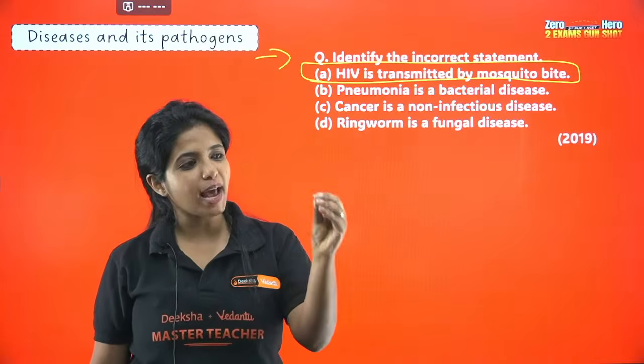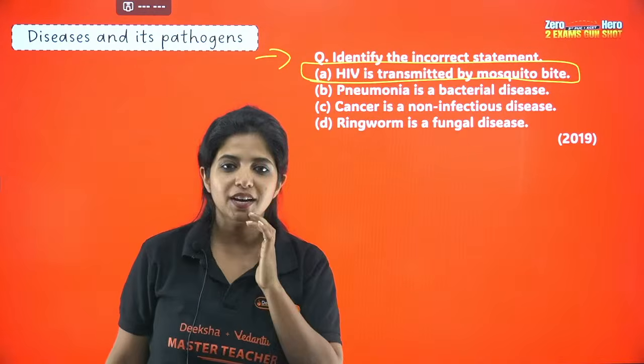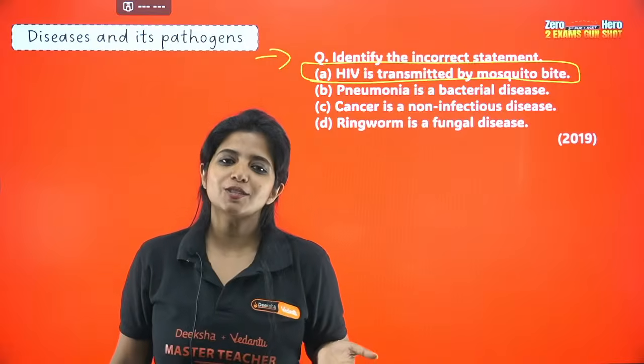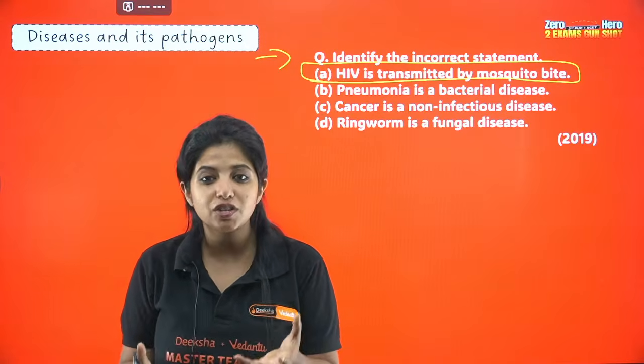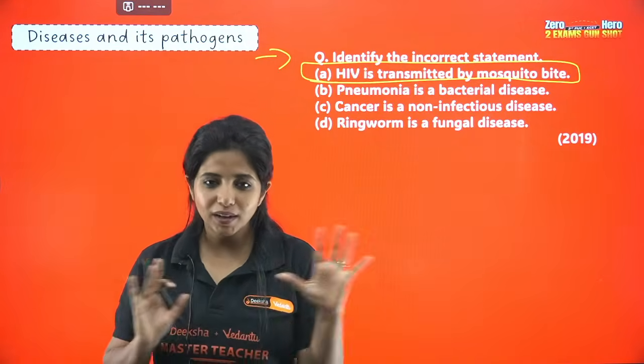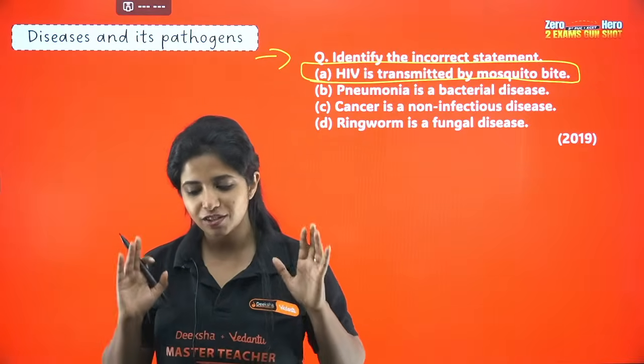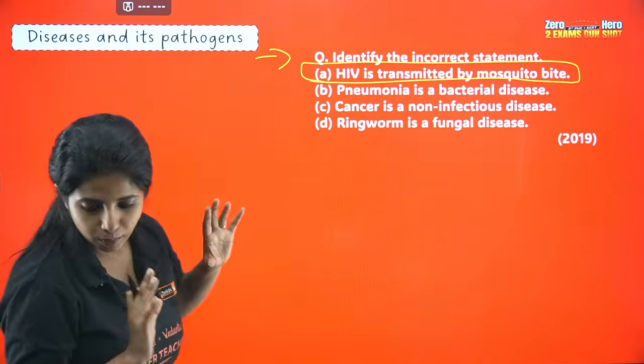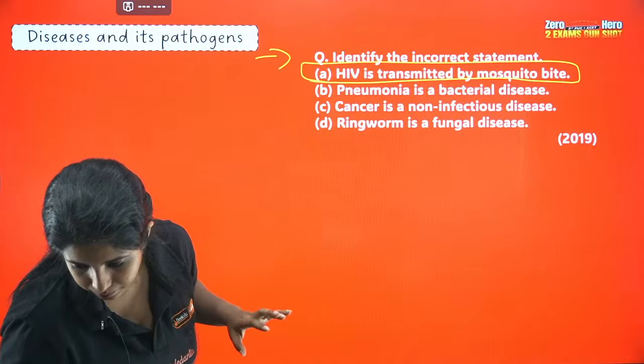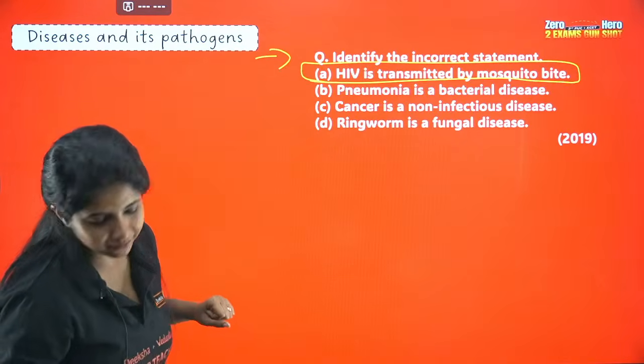Suppose it has drunk some blood from some HIV infected person. Do you think it will give us some blood? It does not know whether it is HIV infected or not. It is just to have the blood meal, right? It does not give us blood. So which is why HIV is not transmitted by mosquito bite. Always remember that. Okay?